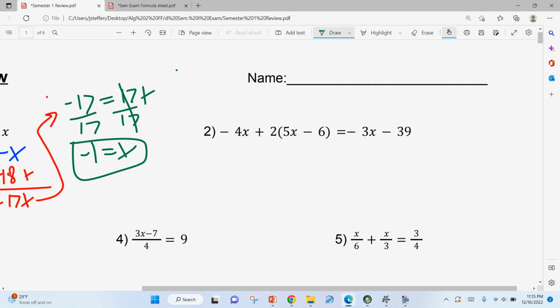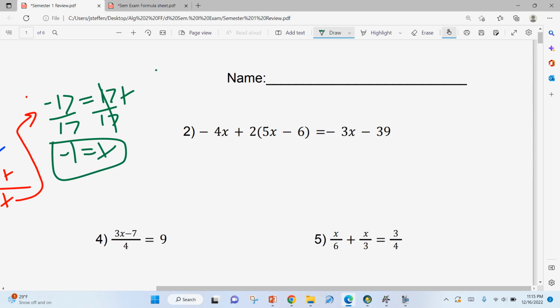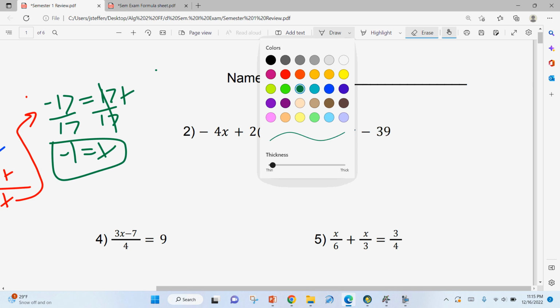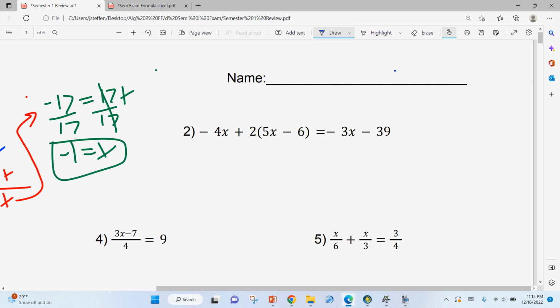This one looks a little bit longer, but again, it's really not much harder. You just have to keep chipping away at it. A lot of these in this first chapter hopefully aren't too bad because we've been doing it a lot. Now, some of them are a little bit more difficult, 4 and 5 with some fractions. Hopefully when I go over those, you'll remember that. But those are ones that we haven't done a bunch, like number 1 and 2. We've done these a bunch this year.